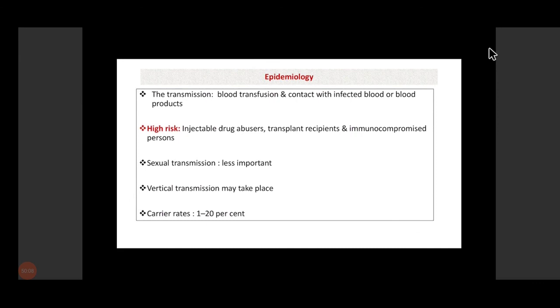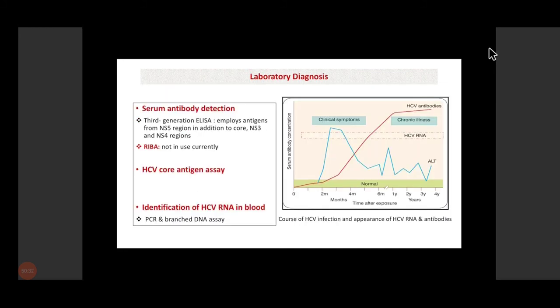Some extrahepatic manifestations are also there, but they are generally due to the presence of immune complexes. Transmission is mainly by blood transfusion, parenteral transmission, and injections, and sexual transmission is less important. Vertical transmission may take place. Carrier rate is around 1 to 20%. So the transmission is the same as that of hepatitis B virus.